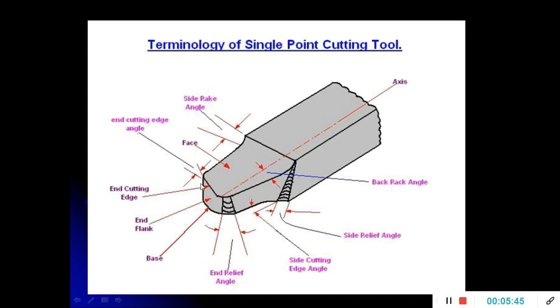Whenever there is a metal cutting operation, the tool comes into contact with the work surface to remove the material. The unwanted material moves on this face of the tool. Therefore, the wear rate is very high here, because there is continuous rubbing action between the hot chips and the face of the tool. So this is the second important part, known as the face. The face is the upper portion of a cutting tool over which the chip slides.